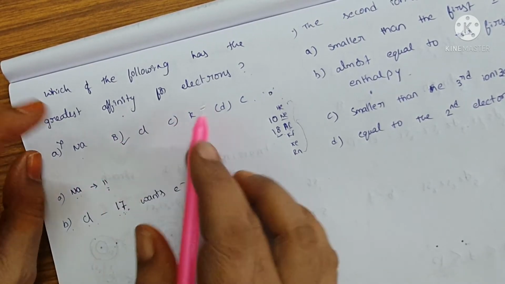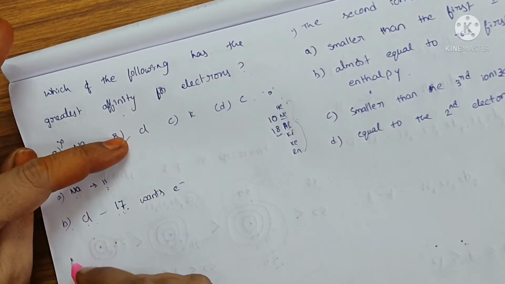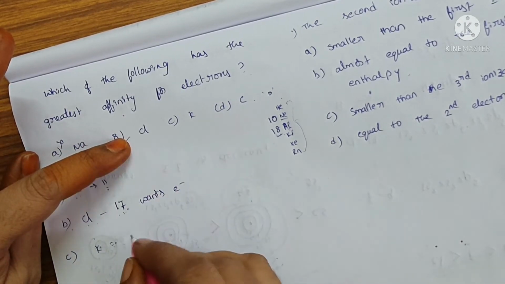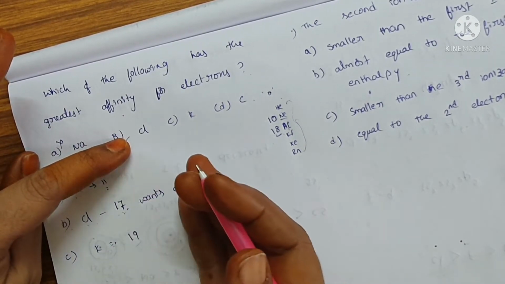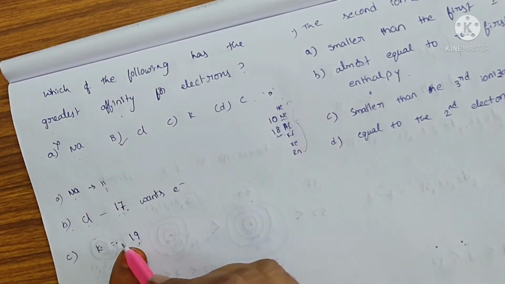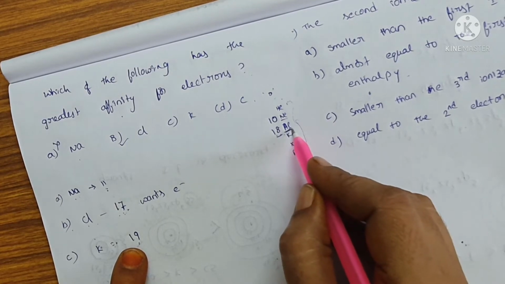So we will check the other options also. Next, potassium. What is the atomic number for potassium? 19. And the number of electrons is 19. So the nearest zero group element for potassium is also argon.